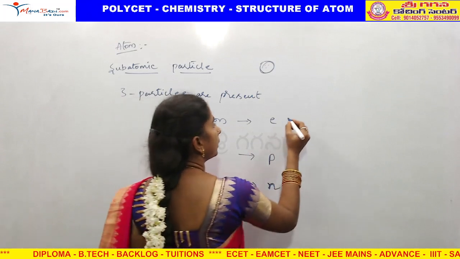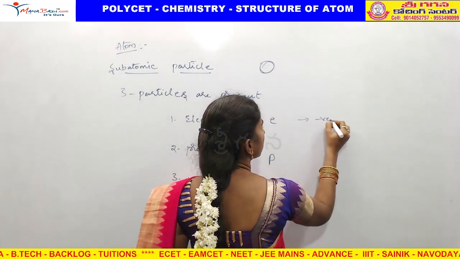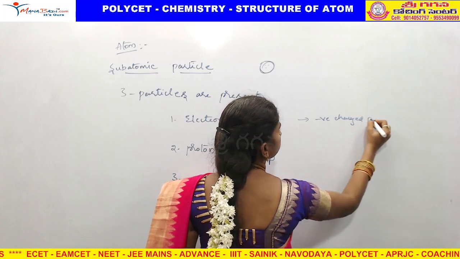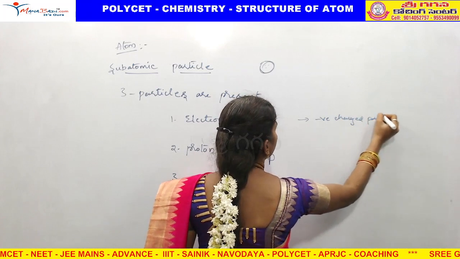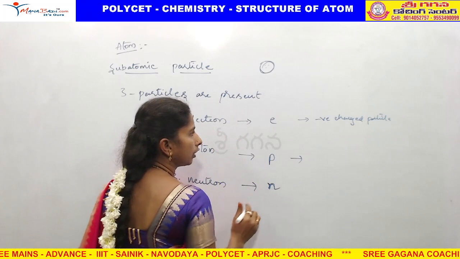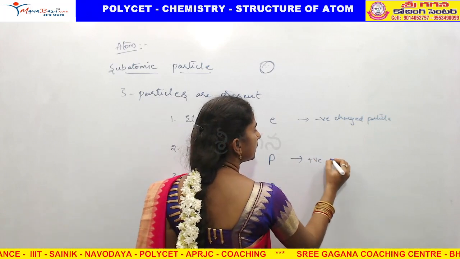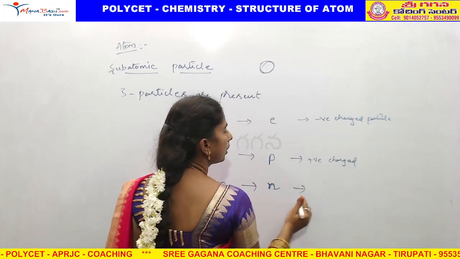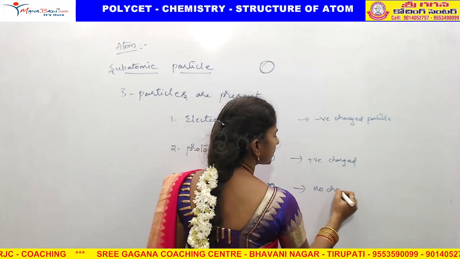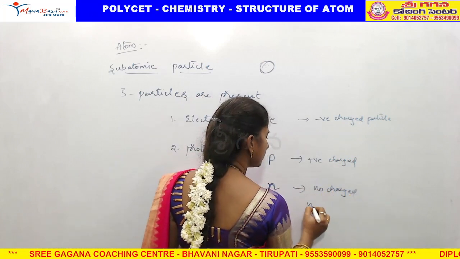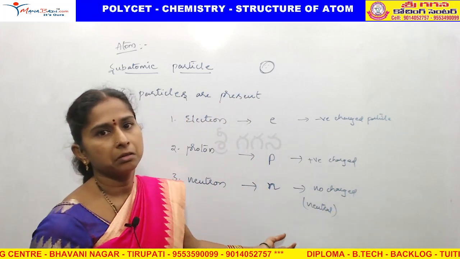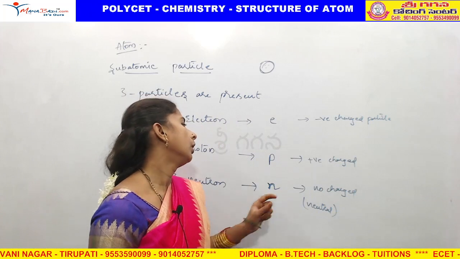Electron is a negatively charged particle. If you take a proton, proton is a positively charged particle. And neutron means no charge, nothing but a neutral charge. There is no charge on the neutron.